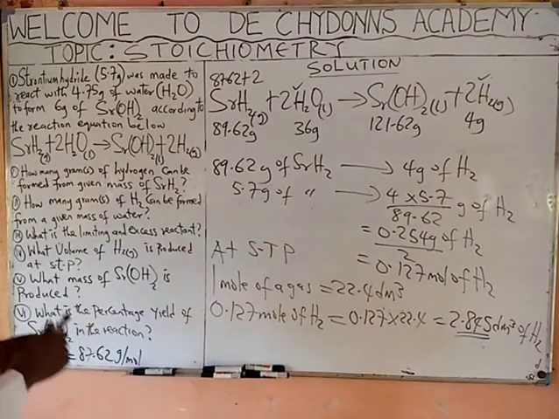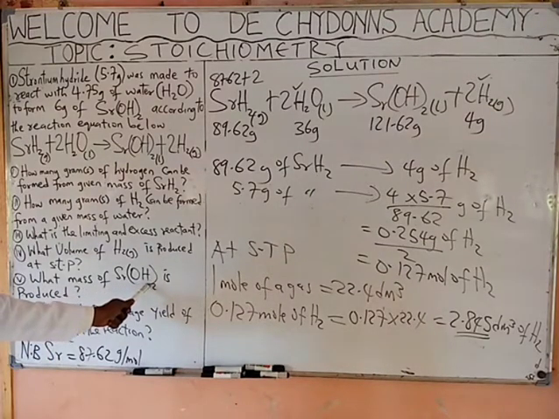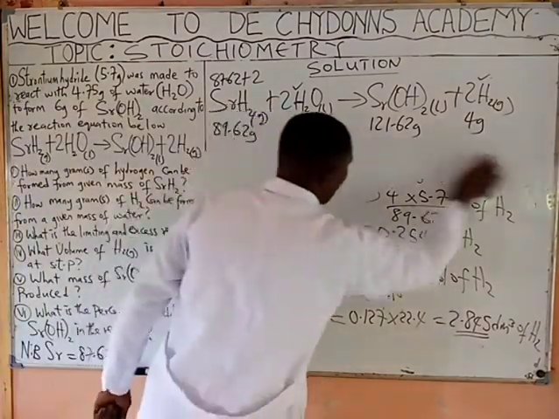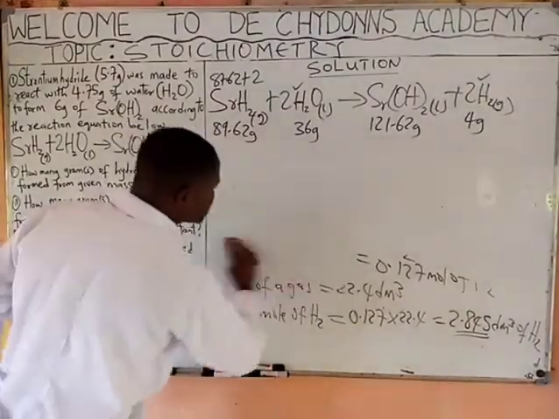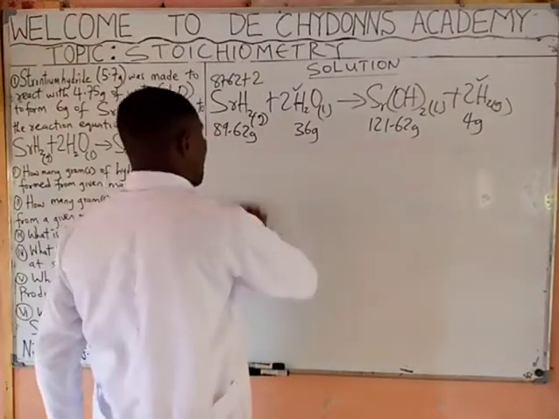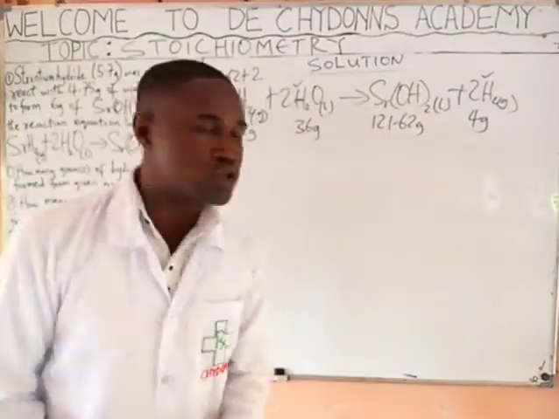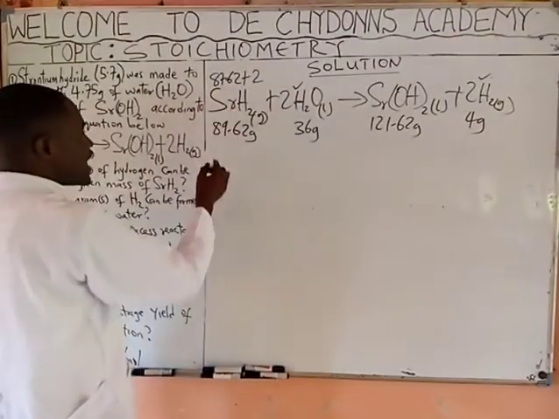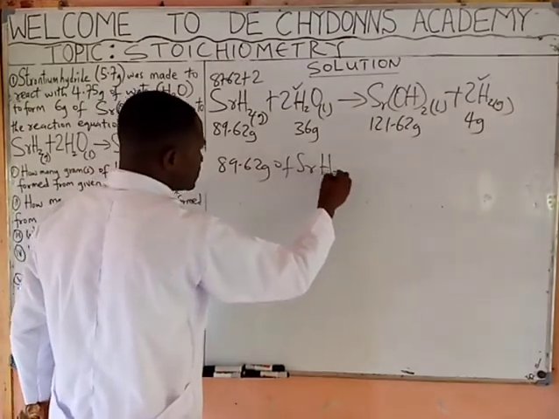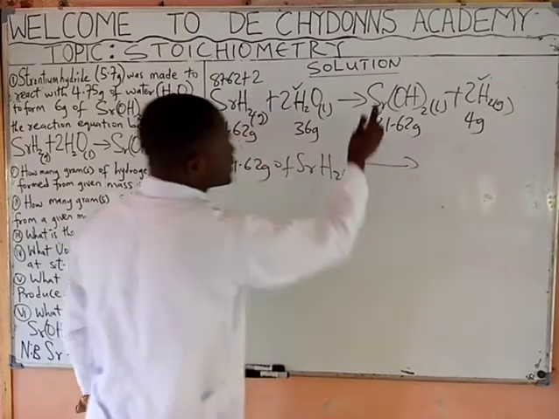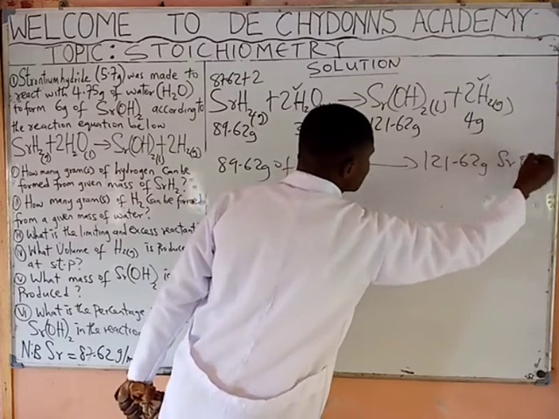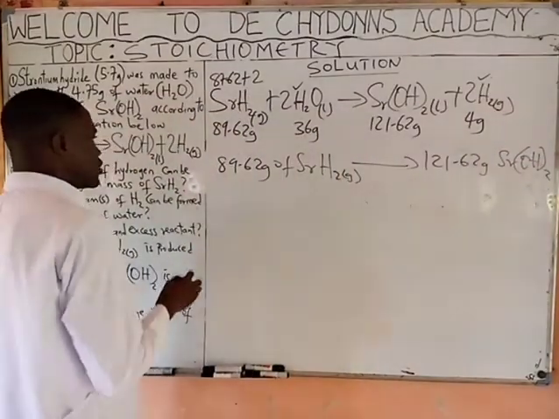We now go to the next question and say, what mass of strontium hydroxide is produced? Now, remember, we must also use our limiting reactant. Only your limiting reactant that you use to get the volume of the product or the amount of the product or the mass of the product produced. Now, you now say your limiting reactant is 89.62 grams of strontium hydride. You say it produces 161.62 grams of strontium hydroxide from the equation.